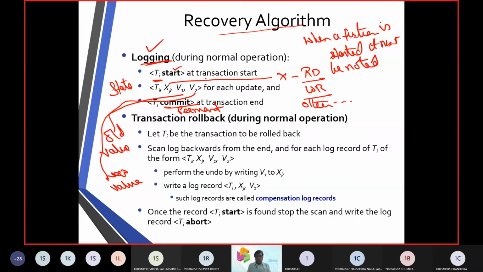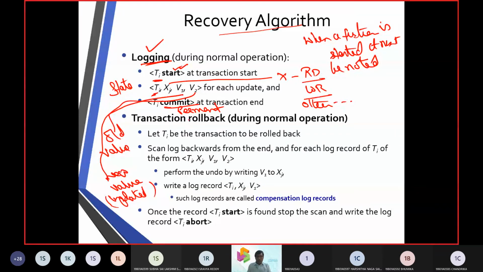So a logbook has a start, then a transaction, then a state called X, which can be a read of a database or a write of a database, or any other operation over a database in a transaction. Then it can have V1 and V2. V1 points to the old state, and V2 points to the new state, which is called the updated state.